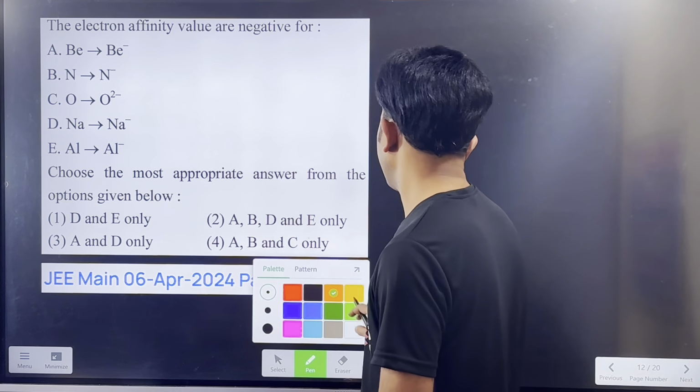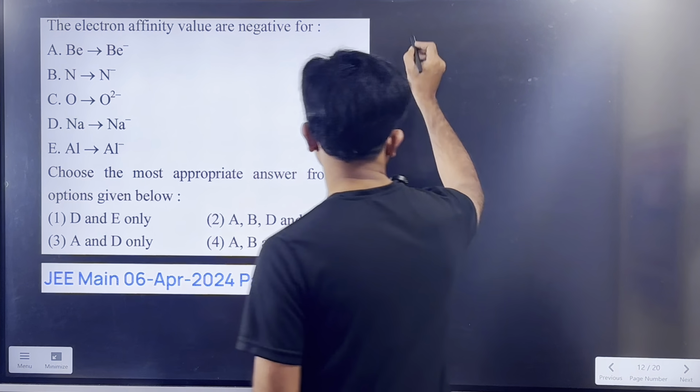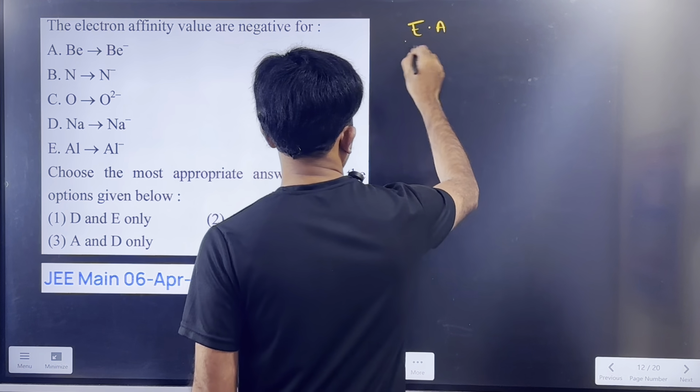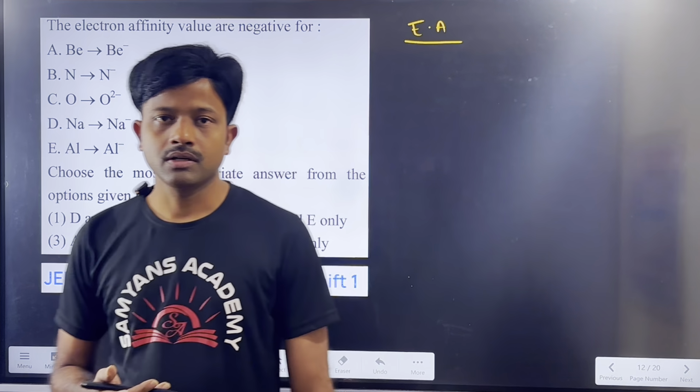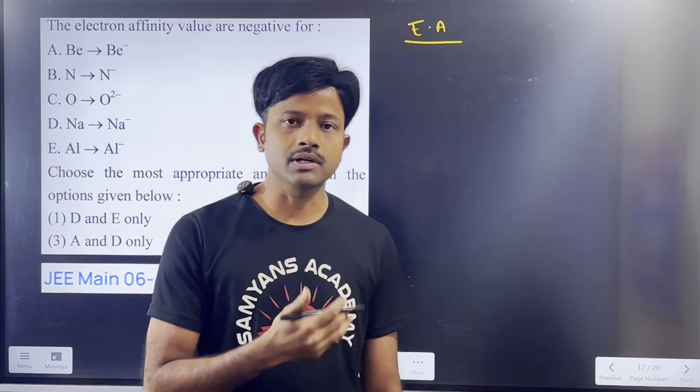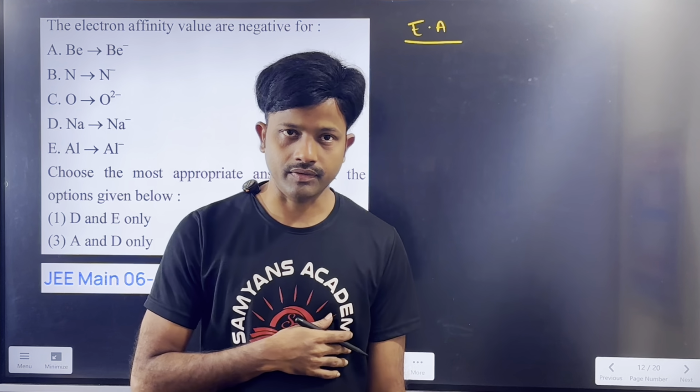Okay. Now, what is electron affinity? Electron affinity means the amount of energy released when you add an electron to a neutral gaseous atom.